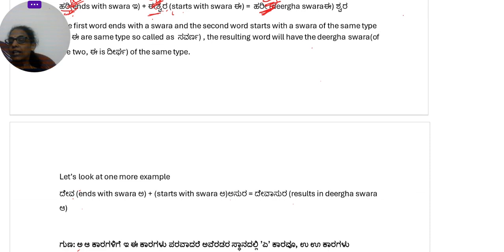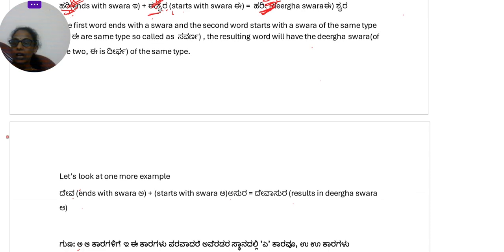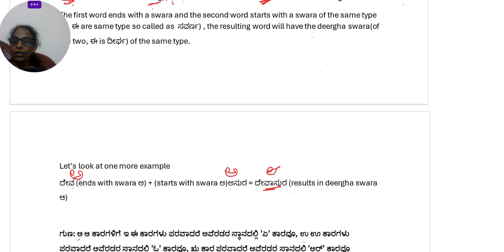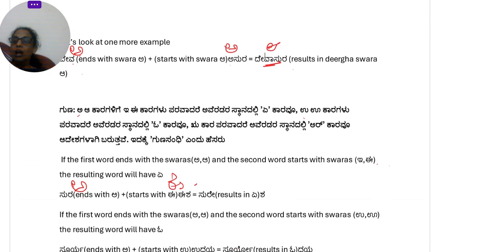So for that, if you look at this example, you will understand. Deva is ending with A. And Asura is also starting with A. Both are A only. Okay? Both are Hrisva Swara only. It's not like one is Hrisva, one is Dirgha. Both are Hrisva Swara only. But the result becomes Devasura. A is coming here. Okay? So if both are Hrisva, then also the result will have Dirgha in it. So this is Savarna Dirgha Sandhi. Now, next is Guna Sandhi. Now let's look at the definition of the Guna Sandhi.